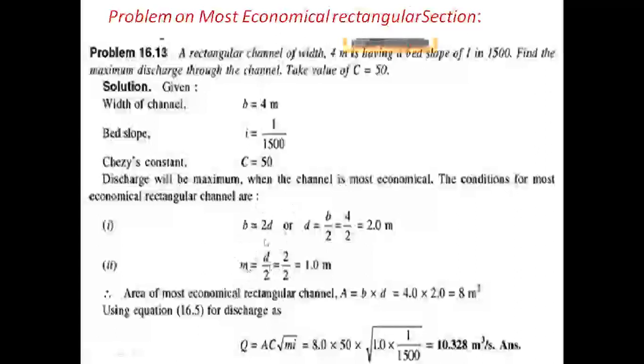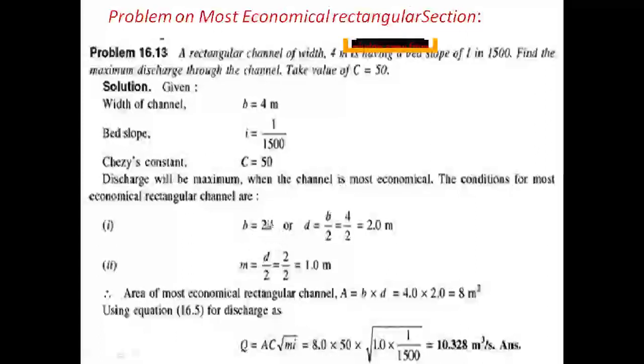But in the most economical rectangular condition, m, the hydraulic mean depth, equals d by 2, and breadth is equal to 2d. The breadth is already given as 4 meters. From that we need to find the small d value. So b equal to 2d, therefore d equal to b by 2. The 2, which is in multiplication, goes to the other side of the equals sign.